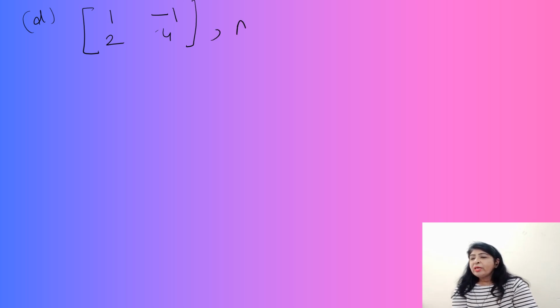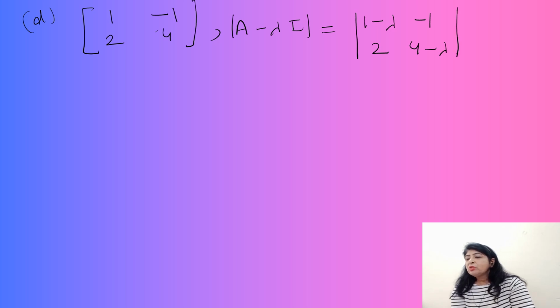The determinant of A minus lambda I gives the characteristic equation: (1 minus lambda)(4 minus lambda) minus of this, that is plus 2, is equal to 0.